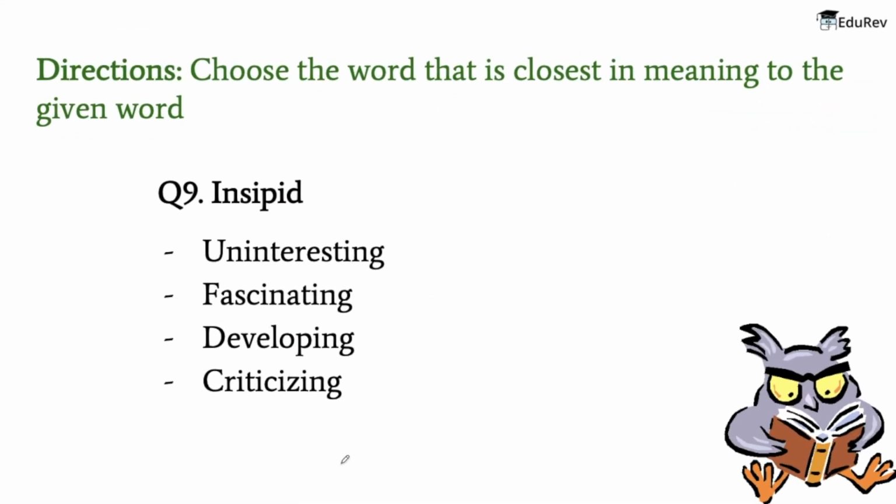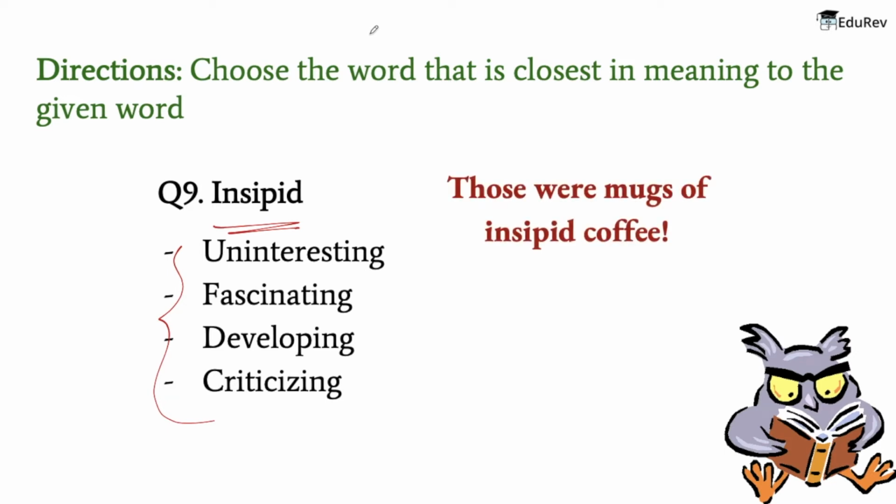So the next word is insipid. The words that are given are also very simple, but the meaning of insipid is lacking flavor. For example, those were mugs of insipid coffee. Now the meaning of the words that are given: uninteresting means not arousing curiosity or interest.